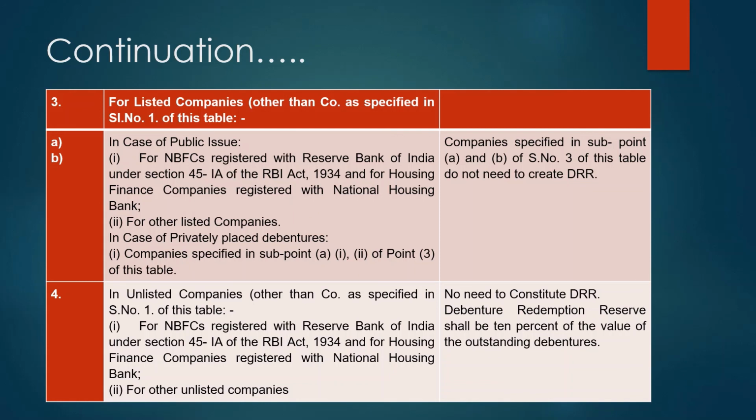If you want to create it, then 10% of the value of outstanding debentures should be there. 10% of the outstanding debentures means whatever amount is due, 10% of that should be in the reserve. So these are the new rules that came.